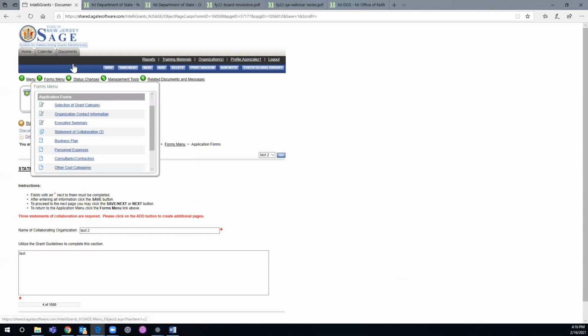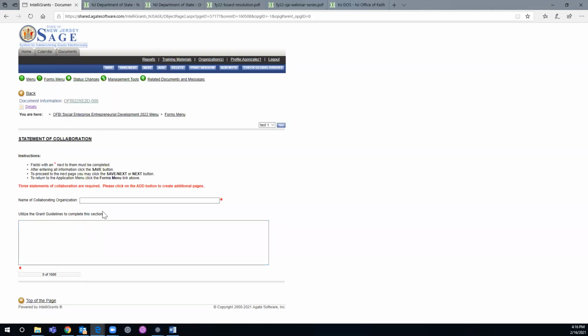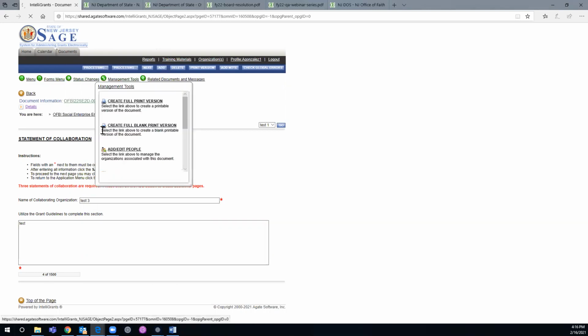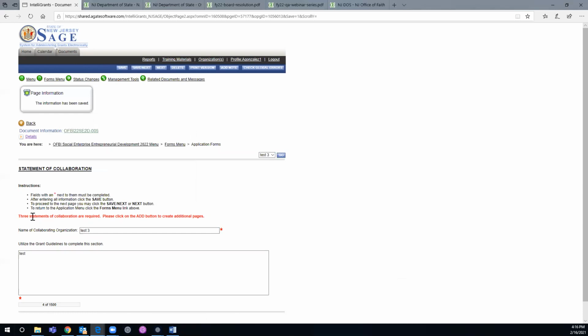You have the green light here. You go up to the top, you click add. It'll give you the third page. It'll blank this out, give you the third page, and you put the third organization in. And you put the summary in here of what they're going to do with you as it relates to this grant. You click save. And then all three organizations should line up in here on this drop-down box.